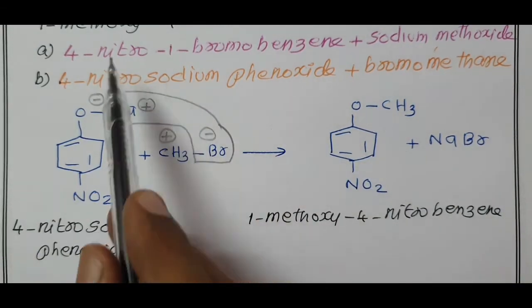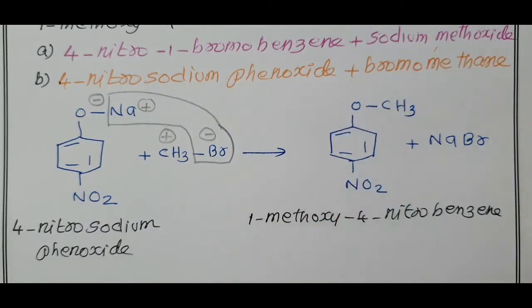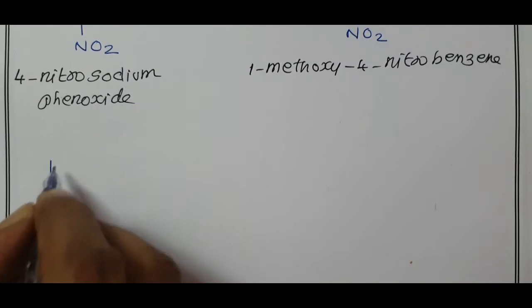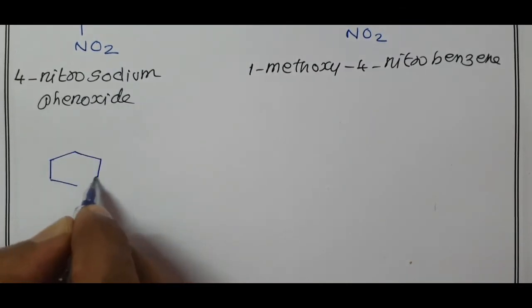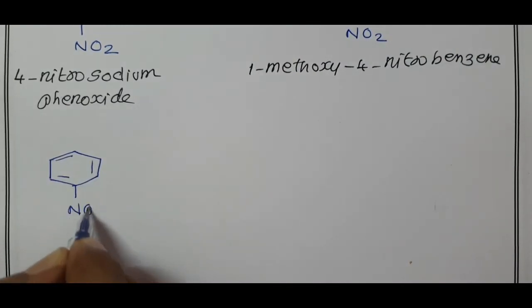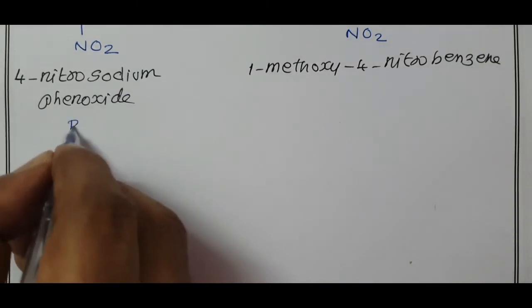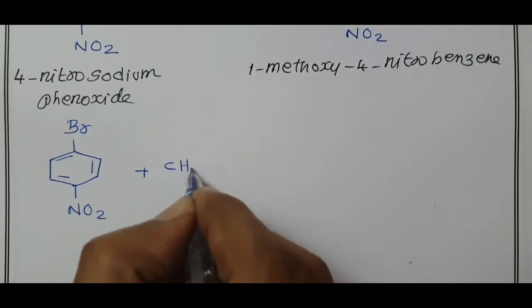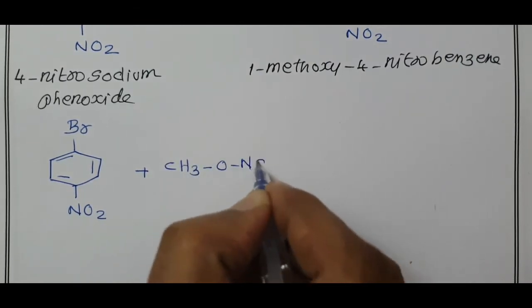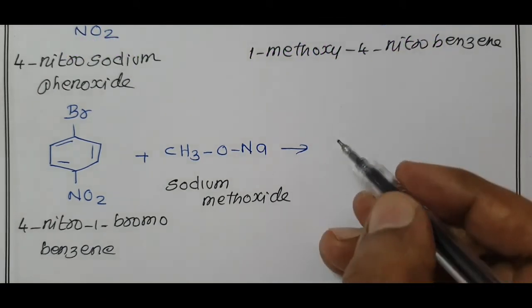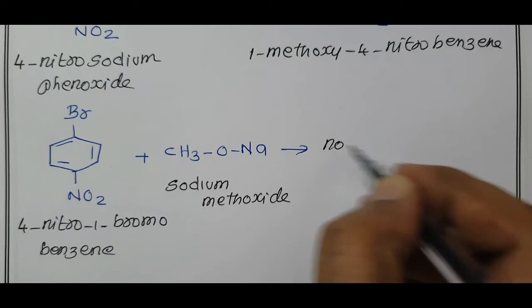What is our first one? 4-nitro-1-bromobenzene plus sodium methoxide. 4-nitro-1-bromobenzene, what is the molecular formula? C6H4. In the fourth carbon, we have NO2. First carbon, Br. When treated with sodium methoxide, CH3ONa gives... So 4-nitro-1-bromobenzene when treated with sodium methoxide, no reaction takes place.